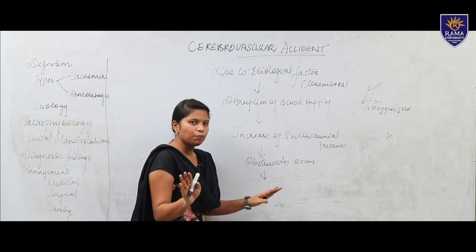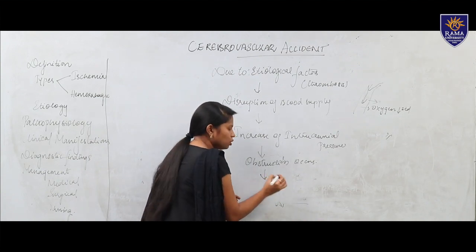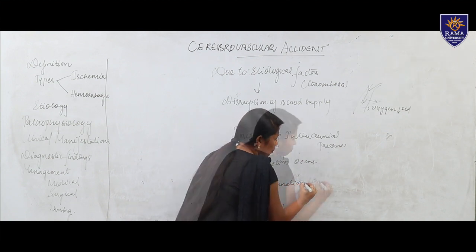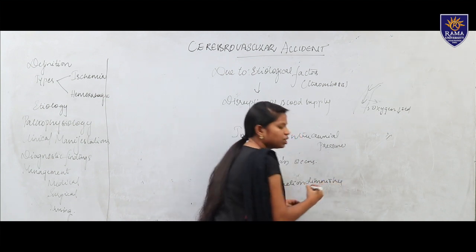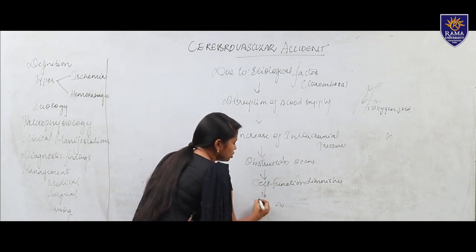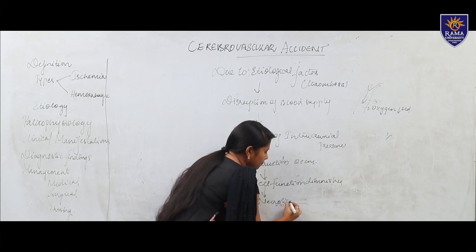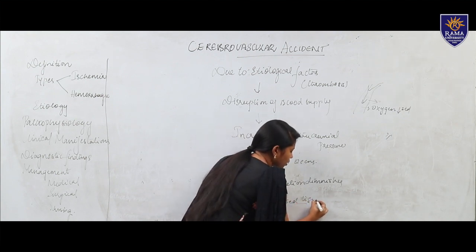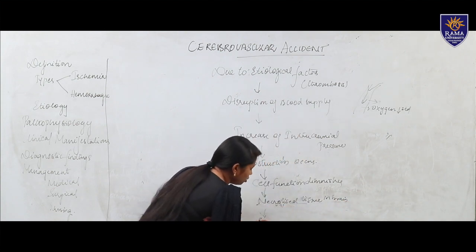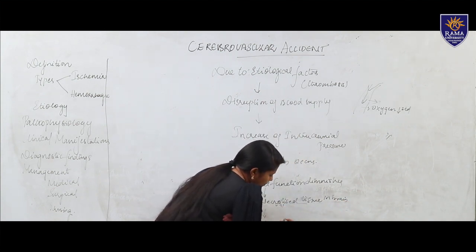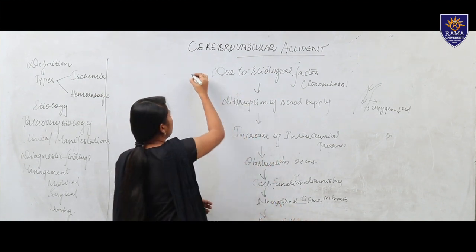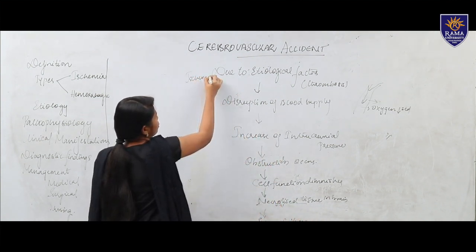So there is no proper supply. When there is no supply, the cell function diminishes, or disturbances of cell function occur. So there is a chance of necrotized tissue in the brain, which causes energy failure and causes ischemia. So this is regarding ischemic stroke.